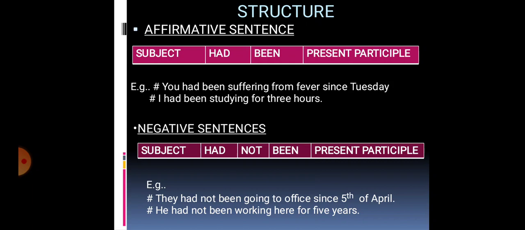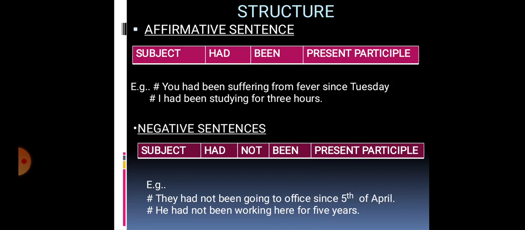Now let's see the structure of an affirmative sentence. First we use subject, then had, then been, and the present participle. Present participle is when we add ing to the verb. For example, you had been suffering from fever since Tuesday. I had been studying for 3 hours.